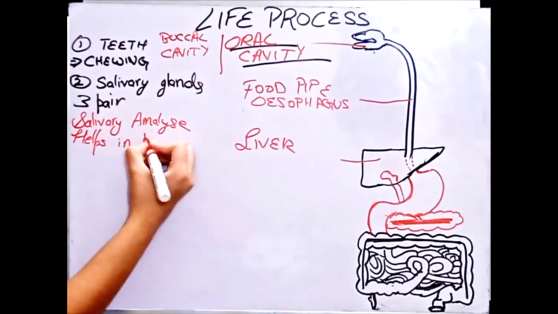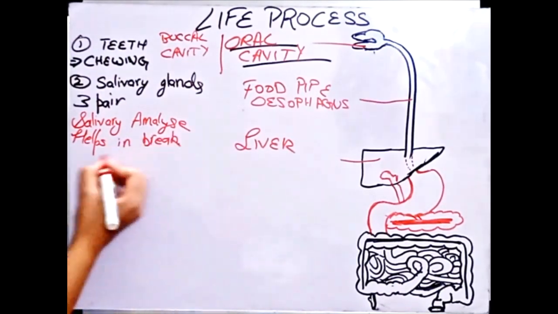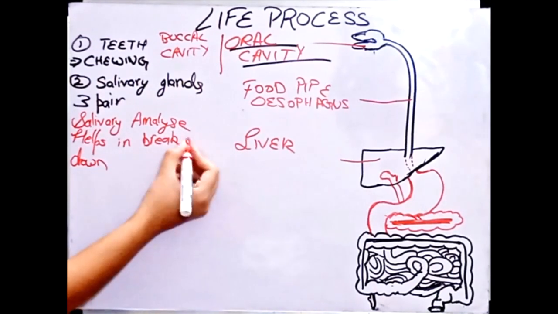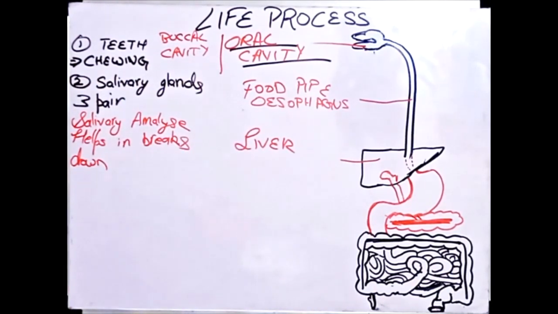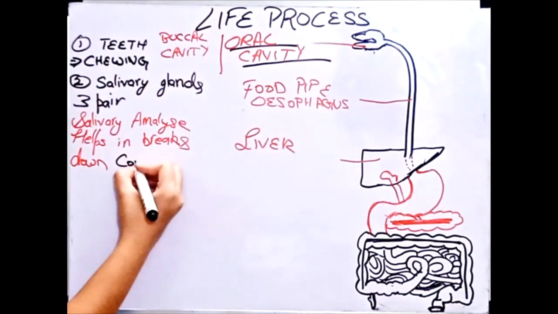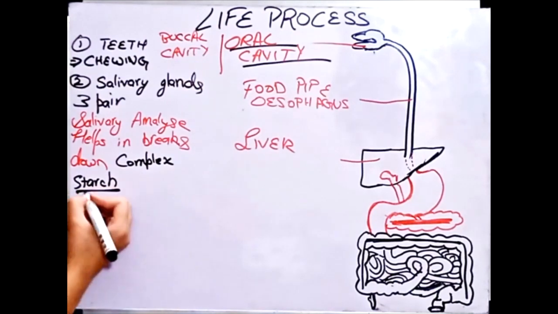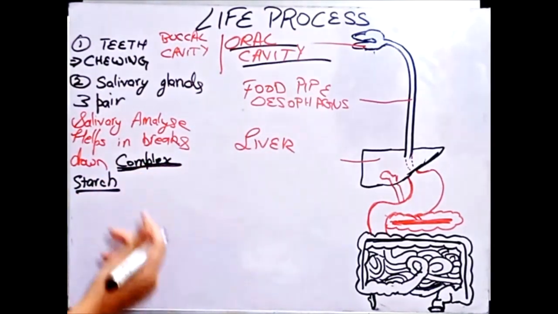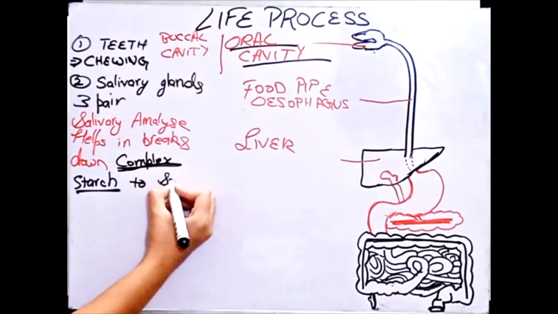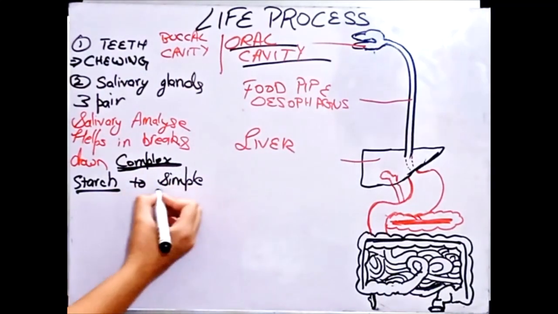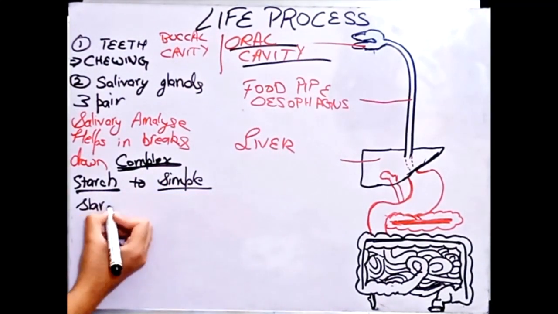Now tell me, what do you think it breaks down? In junior classes, we had an idea that salivary amylase helps in breakdown of complex starch. Starch, you know what it is. Here I use the term complex starch to simple starch. Both are starch, but here I am saying simple starch.